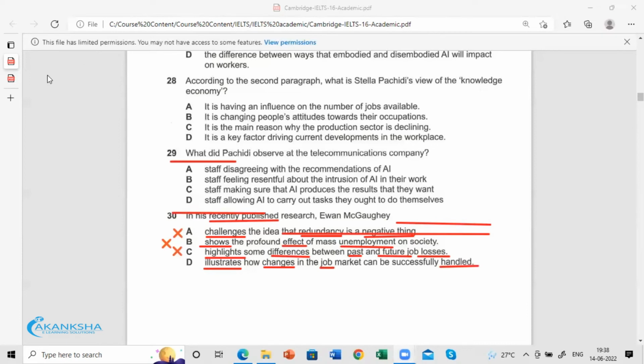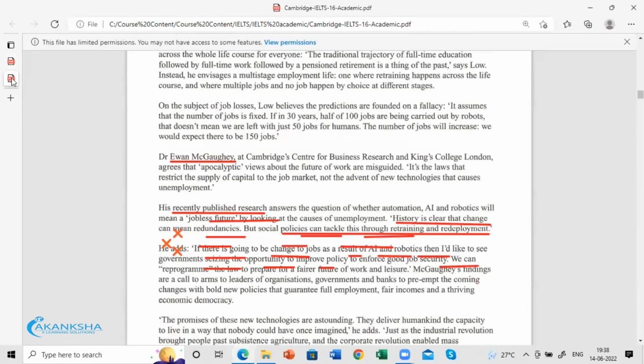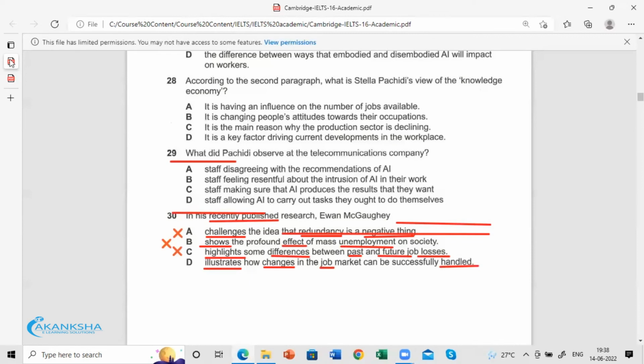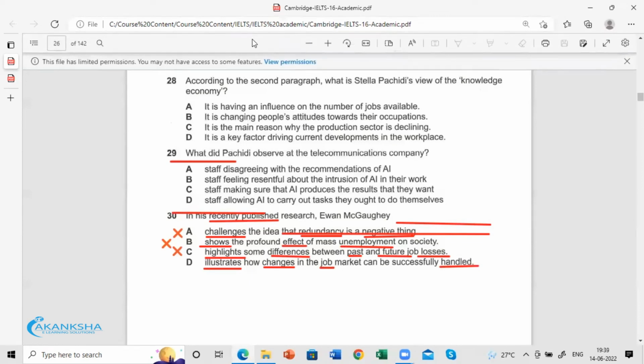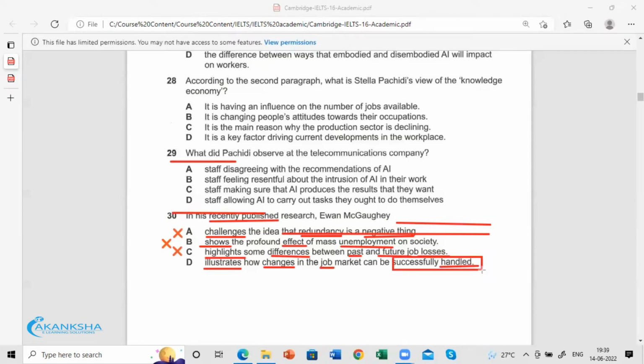He only says that with retraining and redeployment, this problem can be tackled. The redundancy can be tackled. Can be tackled is a synonym of successfully handled.